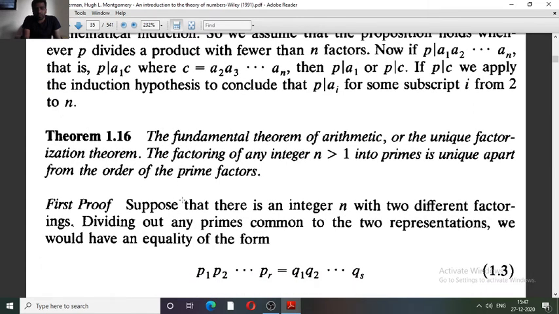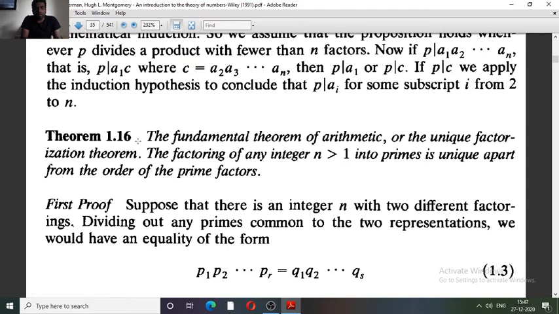Later here I am discussing the statement of the fundamental theorem of arithmetic. The fundamental theorem of arithmetic, or the unique factorization theorem, says that the factoring of any integer n which is strictly greater than 1 into primes is unique apart from the order of the prime factors.